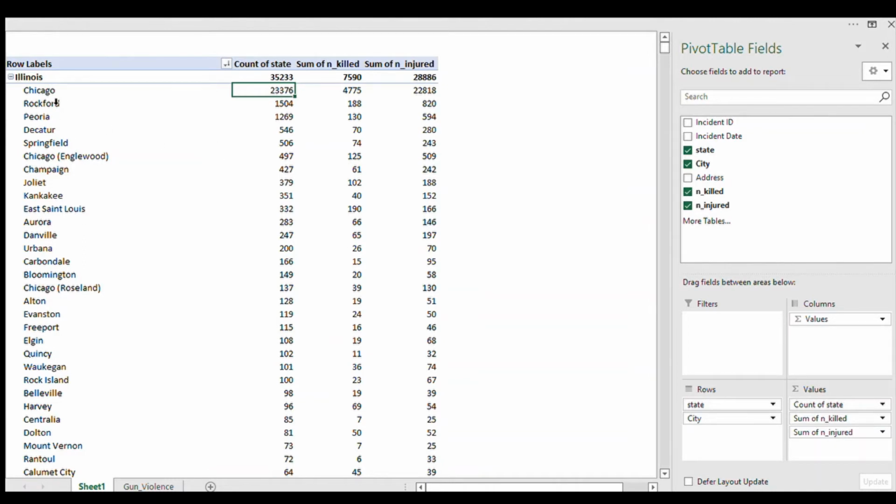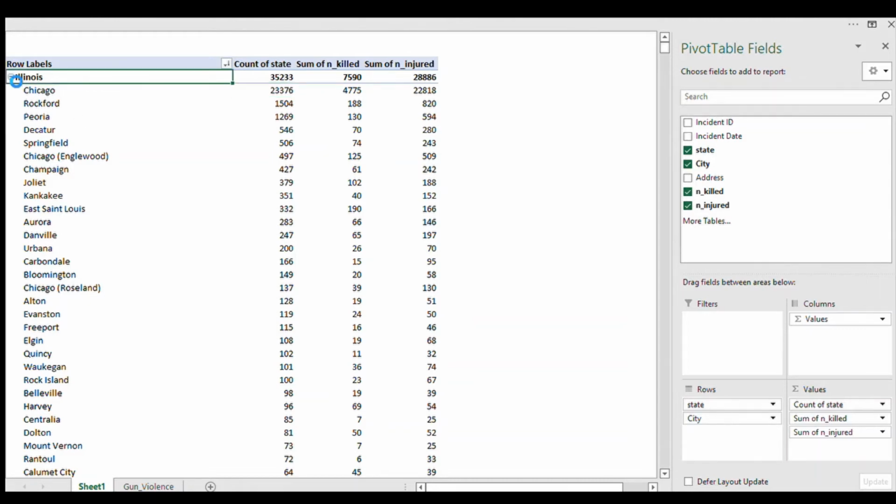As you can see, Chicago recorded a total of 23,376 incidents with 4,775 killings and 22,818 injuries in the past 8 years. So this data is still for the past 8 years.